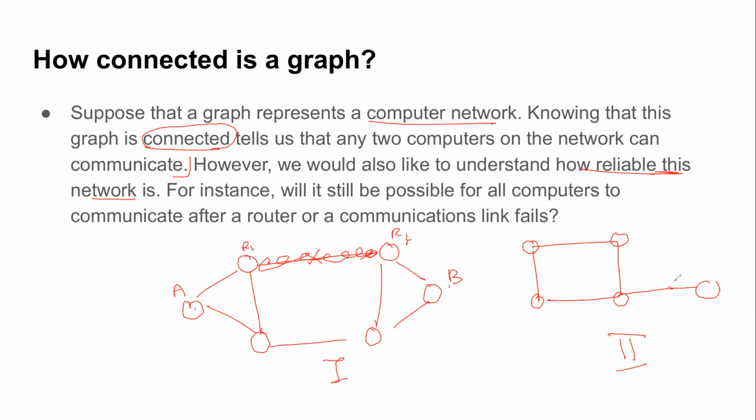But in this case, if this link goes down, can I ever reach this node? Can I ever reach this node, class? If this link goes down? No, right? That is why, even though you didn't have any formal concept of what reliability was, just based on this notion, you can directly say that this is more reliable than this, clearly, because in this case, in the worst case, if this link goes down, then this becomes unreachable. Whereas in this case, if any one of the links goes down, there are still different approaches to reach the vertex.